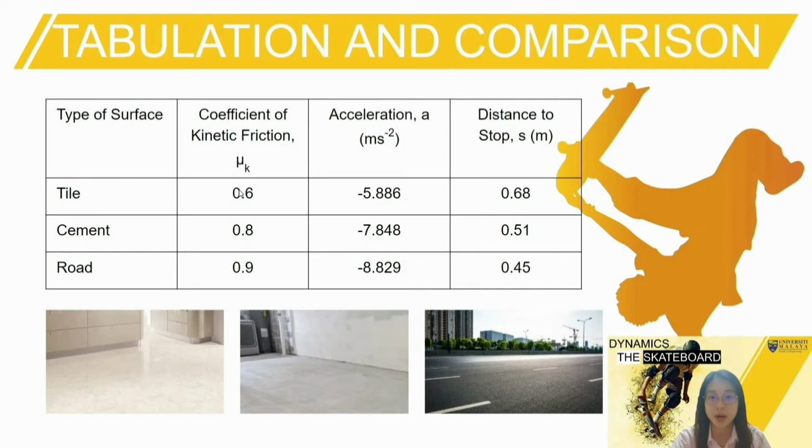Next, this is the tabulated data for the coefficient of kinetic friction, acceleration, and distance for the skateboard to stop for 3 types of surfaces. So let us analyze the data in this table. From the results we obtained as shown in this table, we can conclude that the rougher the surface, the greater the coefficient of kinetic friction. So the friction acting on the skateboard will be greater, and the higher the value of deceleration. And therefore, the shorter the stopping distance for the skateboard. Thank you.